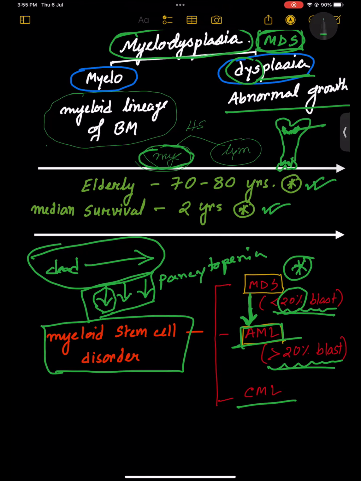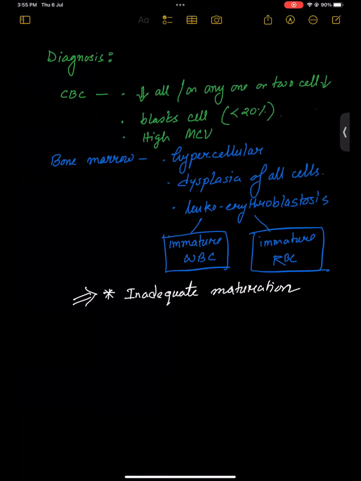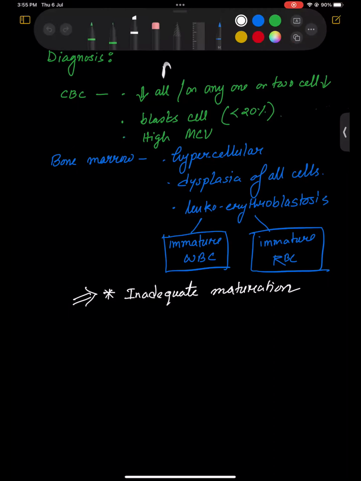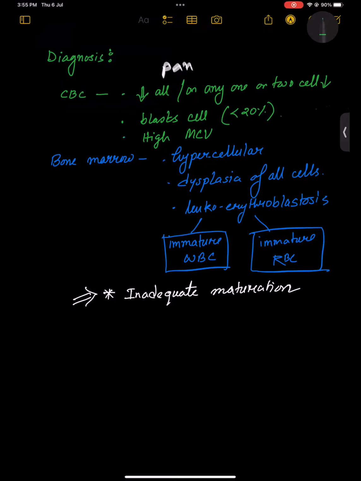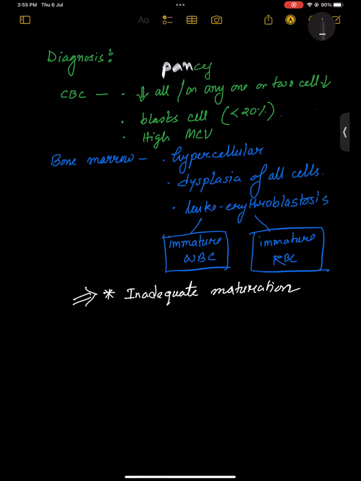Okay, dear. Now come to the diagnosis. I already told you that there will be pancytopenia.